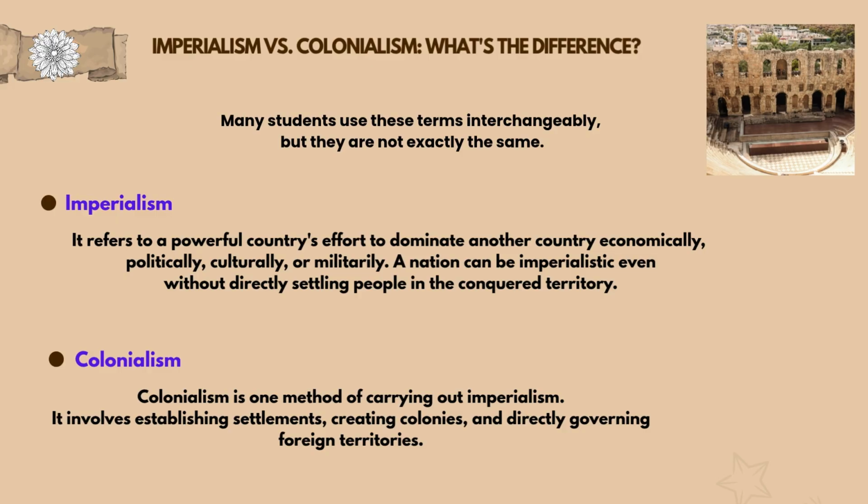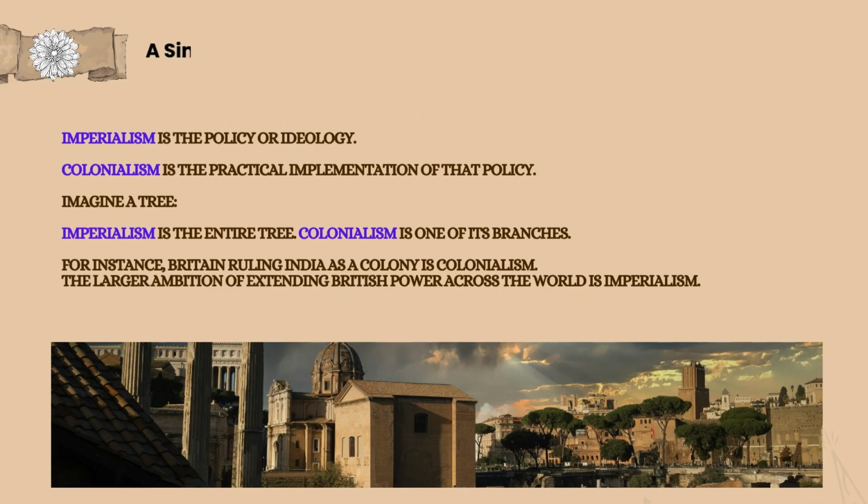Colonialism. Colonialism is one method of carrying out imperialism. It involves establishing settlements, creating colonies, and directly governing foreign territories. A simple way to remember, imperialism is the policy or ideology. Colonialism is the practical implementation of that policy.